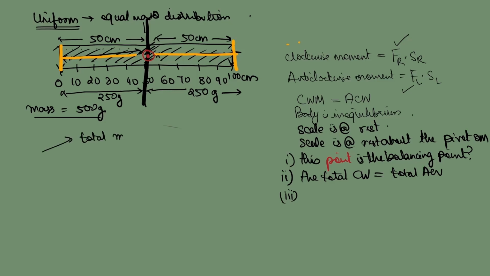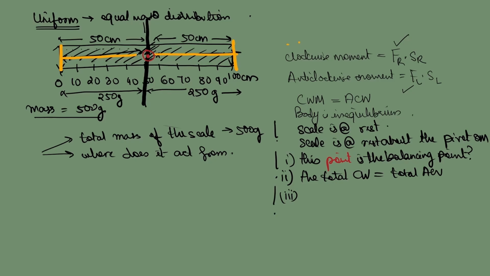Total mass of the body, or the mass of the scale, and where does it act from? First answer is very simple. The total mass of the body is 500 grams. And where will it act from?